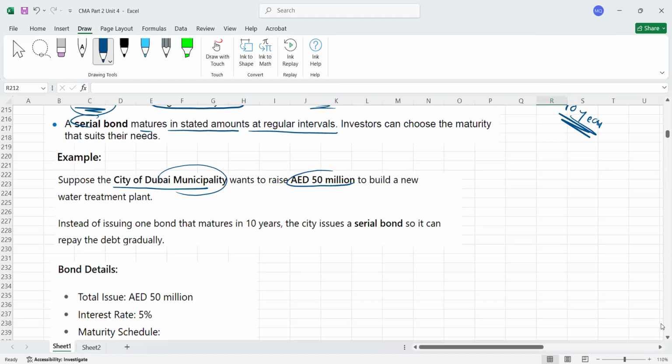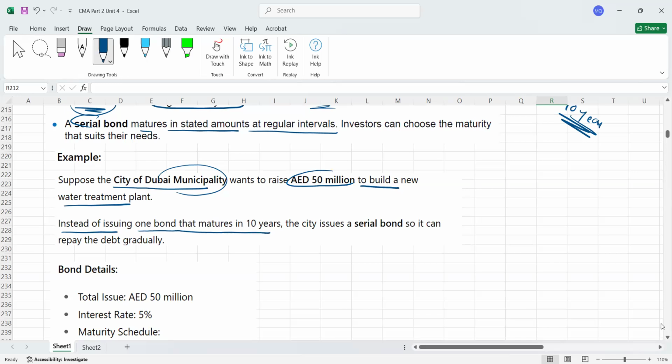$50 million as a loan. Why do they want this loan? Why does Dubai want this loan? Maybe to build a new water treatment plant. Okay, that's clear. So they need this $50 million in short. Then what? Instead of issuing one bond that matures in 10 years.